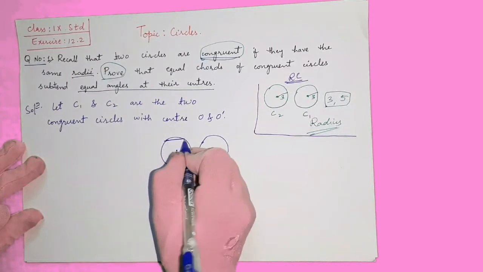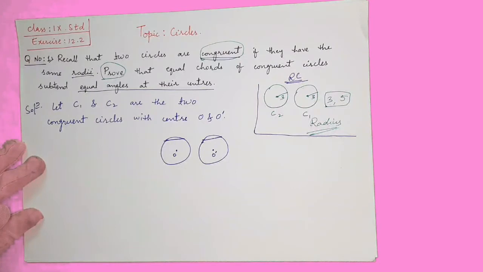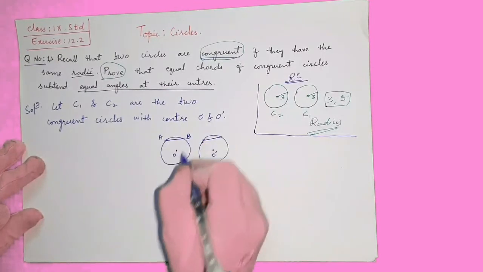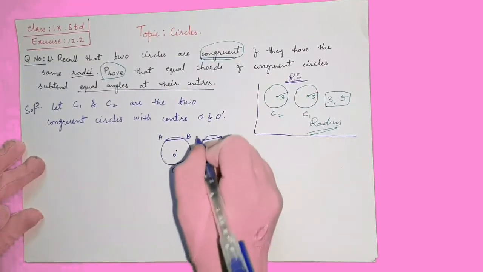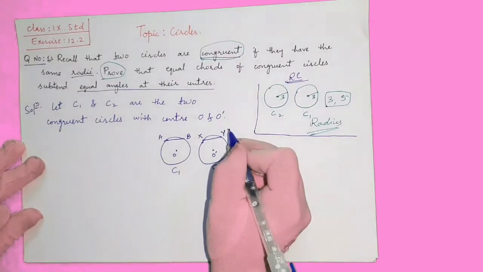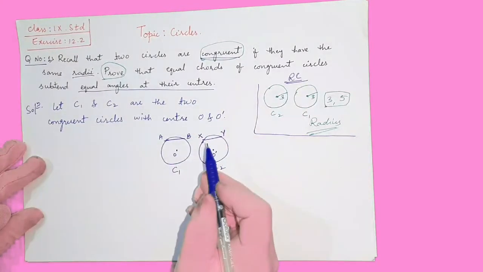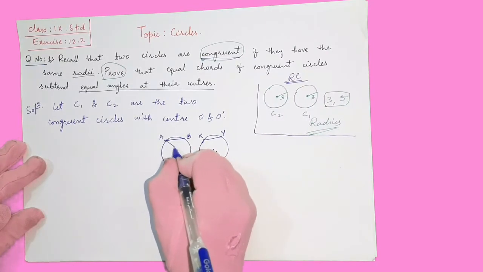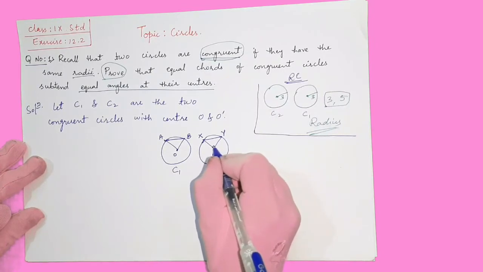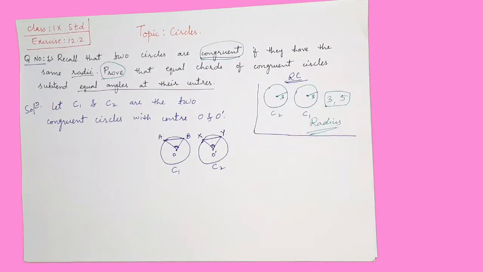If the two chords are equal, chord means if we join any two points on the circle, that is called a chord. So in the first circle we take the chord as AB for C1, and for C2 we take the chord as XY. What we have to prove in this question is that they subtend equal angles at their centers. So we have to prove that these two angles at the center are equal. Let us see how we can prove that.